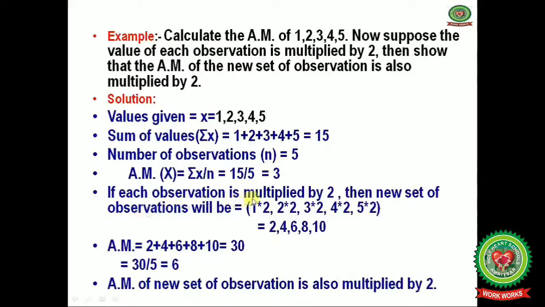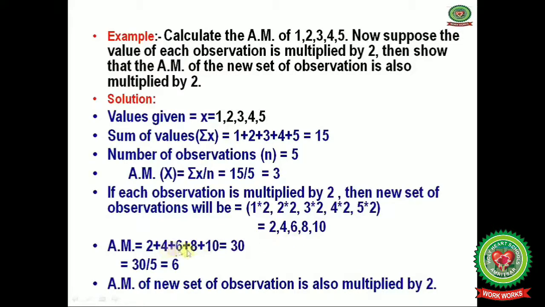Now if each observation is multiplied by 2, that is 1 multiplied by 2, comma, 2 multiplied by 2, comma, 3 multiplied by 2, comma, 4 multiplied by 2, comma, 5 multiplied by 2, you will get a new series of observations: 2, 2 2s are 4, 3 2s are 6, 4 2s are 8, 5 2s are 10. This is just the new series of observations.